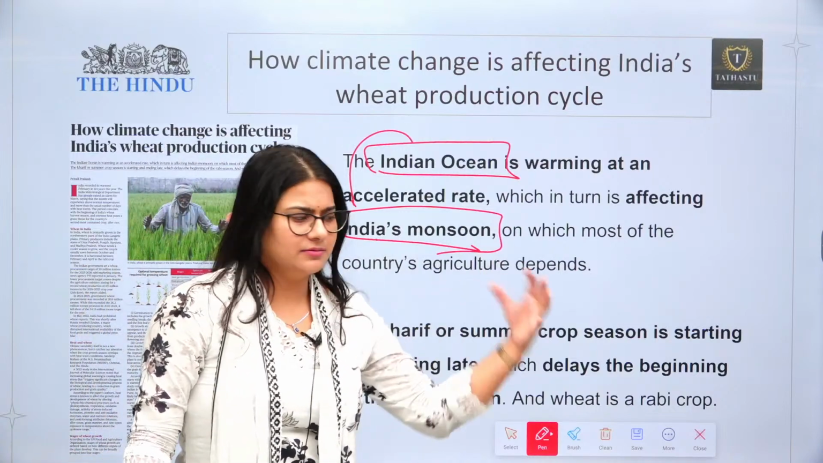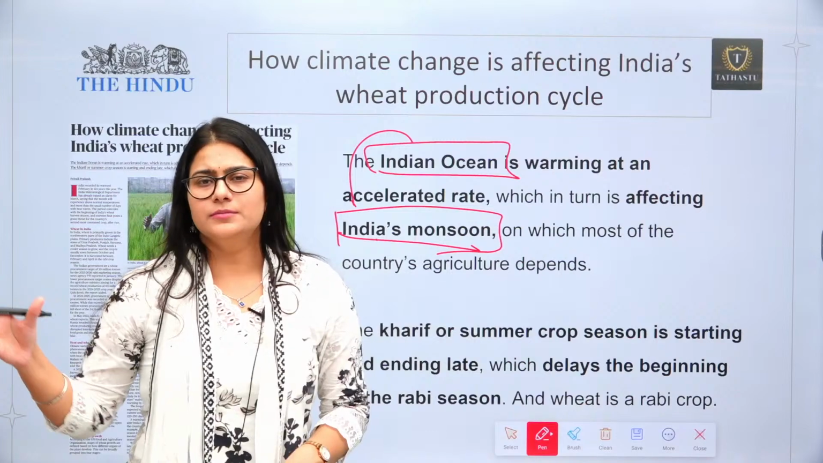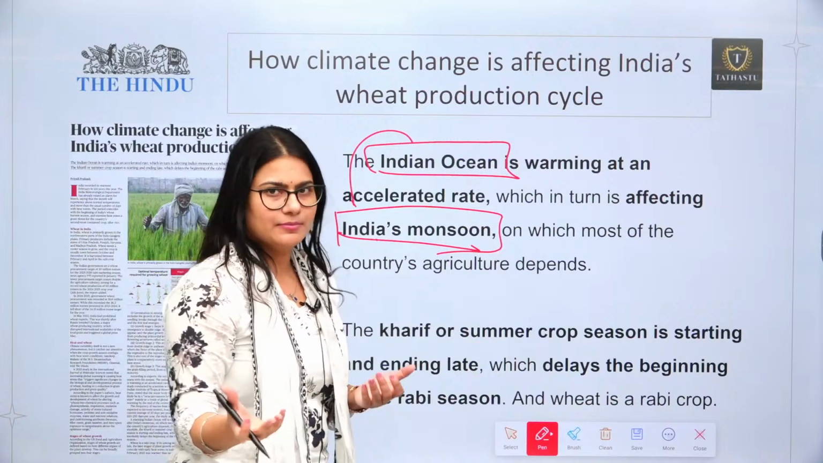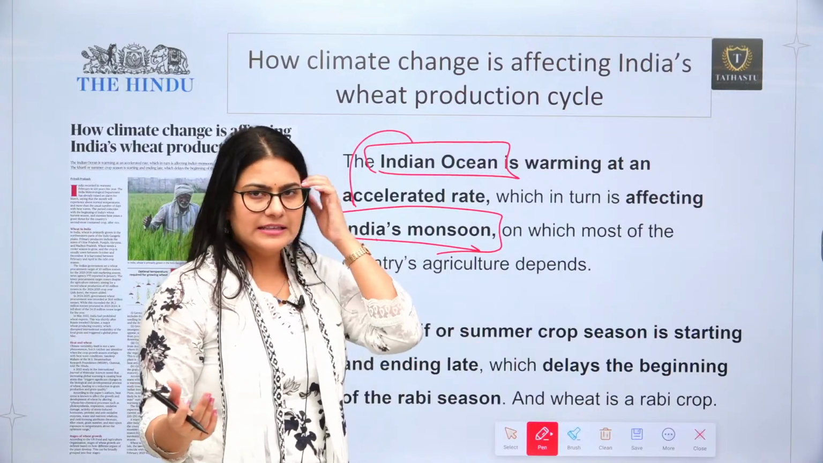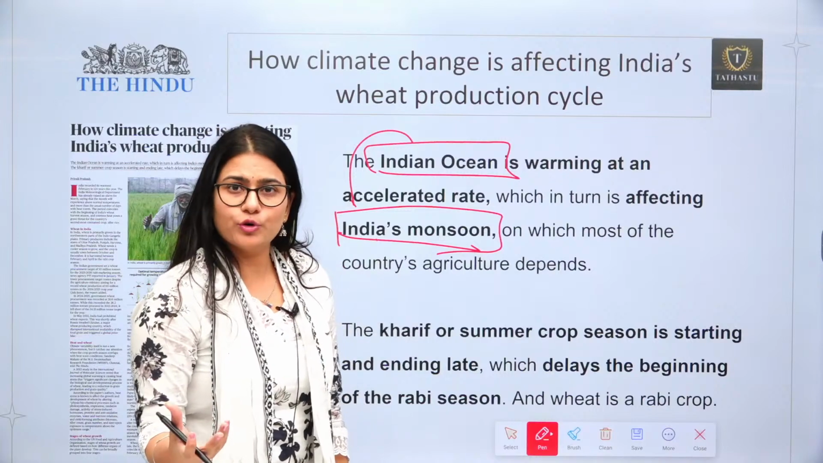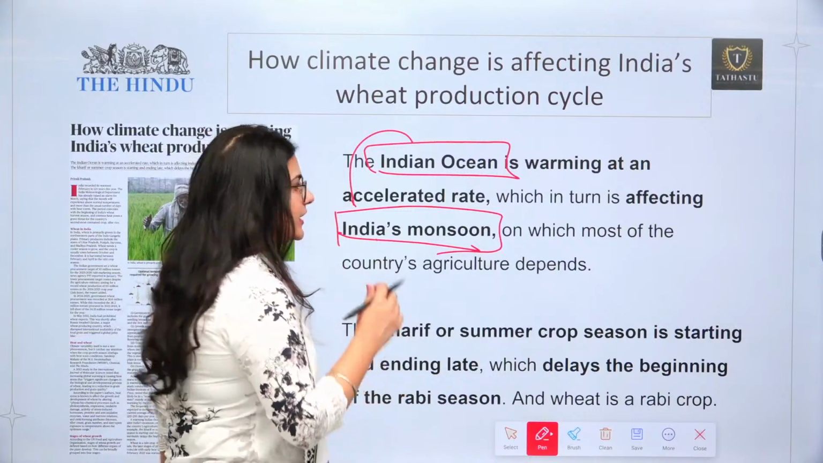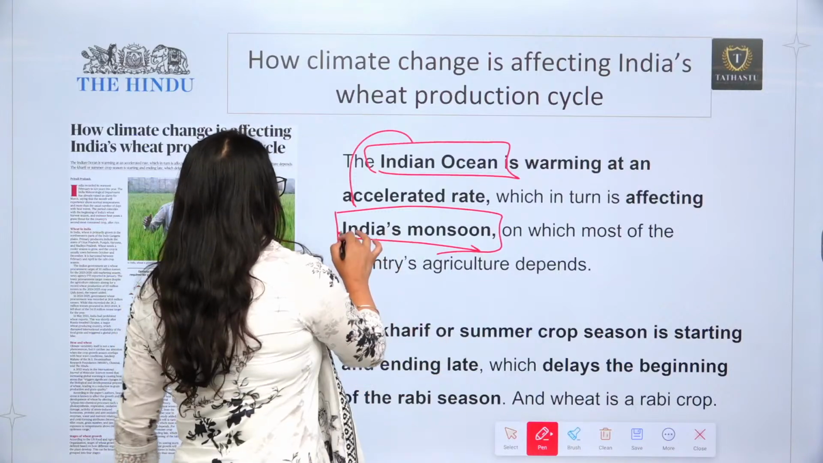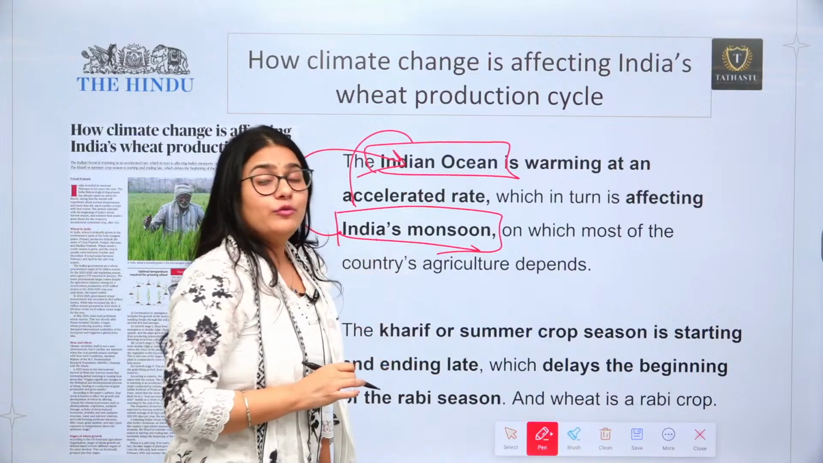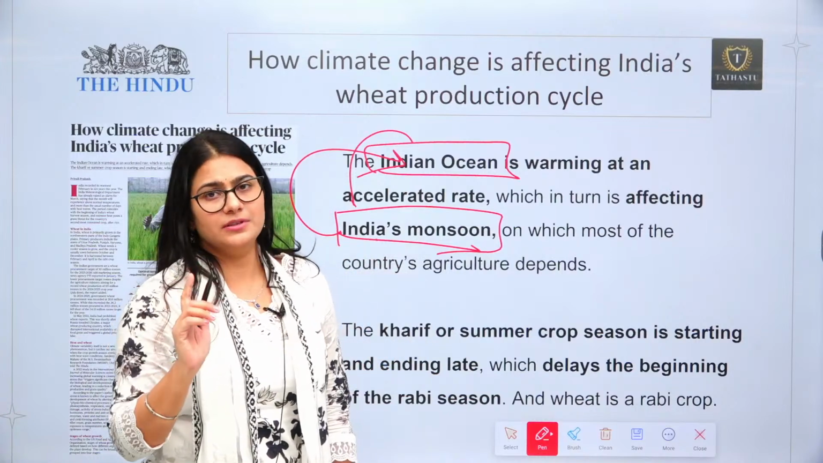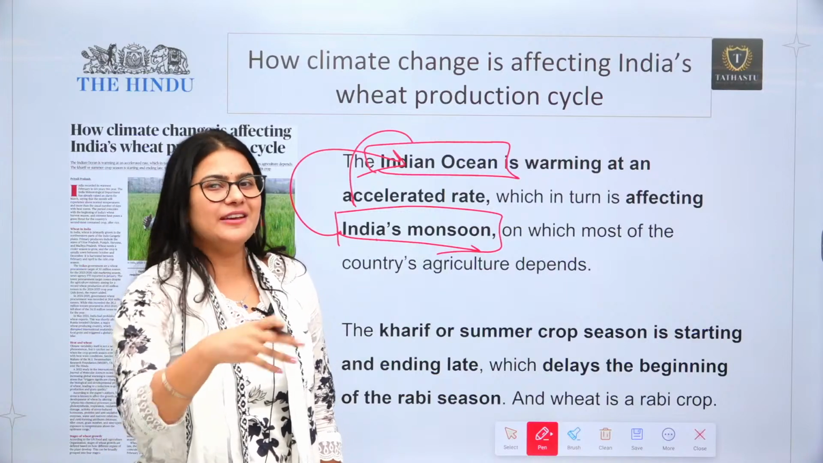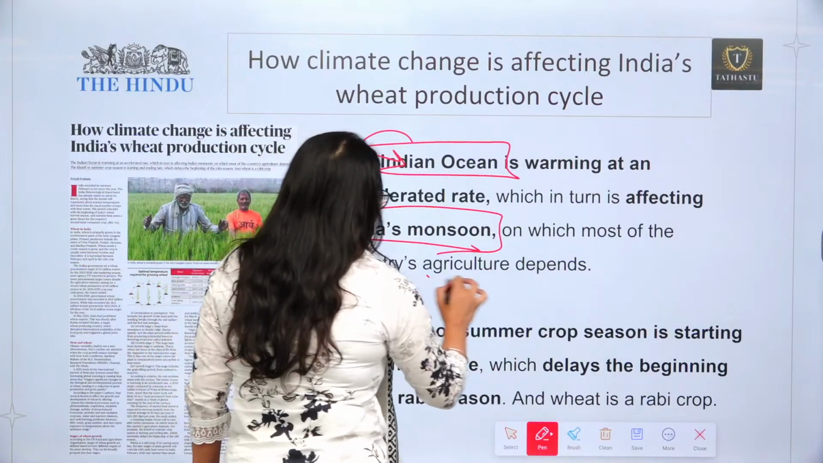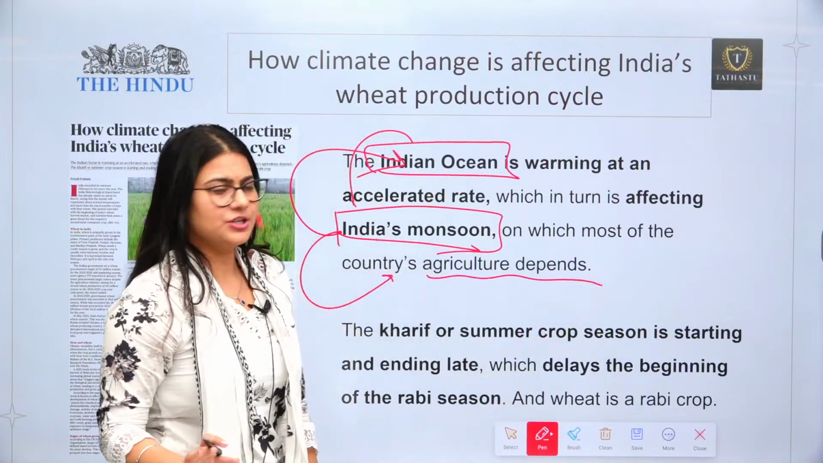You all know that one wave from the Bay of Bengal and one from the Arabian Sea finally reach the mountainous region, and then they create the monsoon, the rainy season. The rain is very important for the production of our crops, right? India's crops are basically dependent on the monsoon, and the monsoon is dependent on the climate of the Indian Ocean. So if the Indian Ocean is getting heated, it is definitely going to impact the monsoon also, and the monsoon is something on which our agriculture depends.